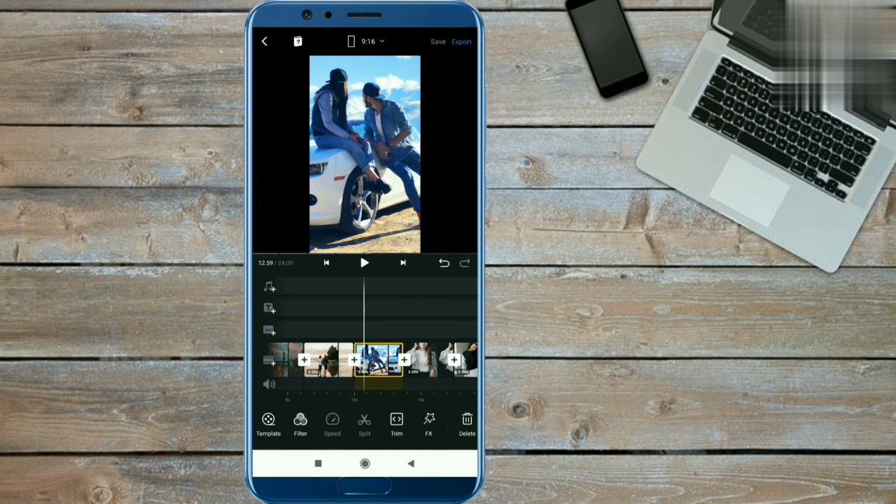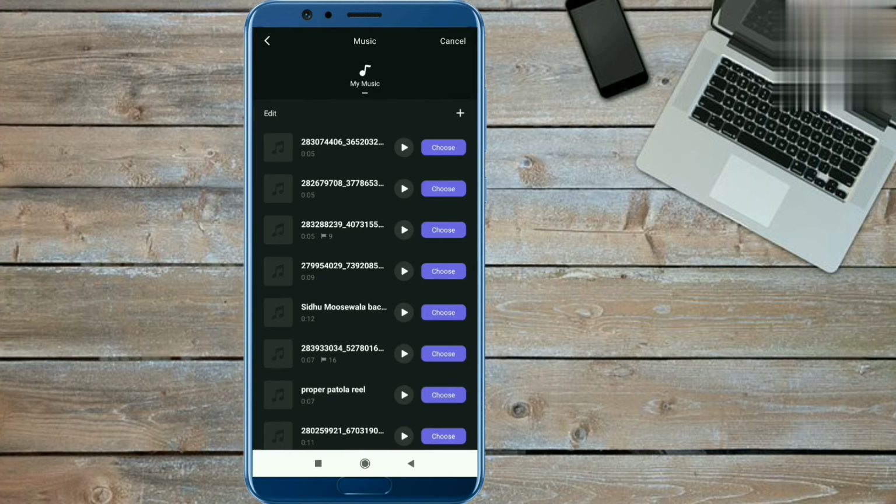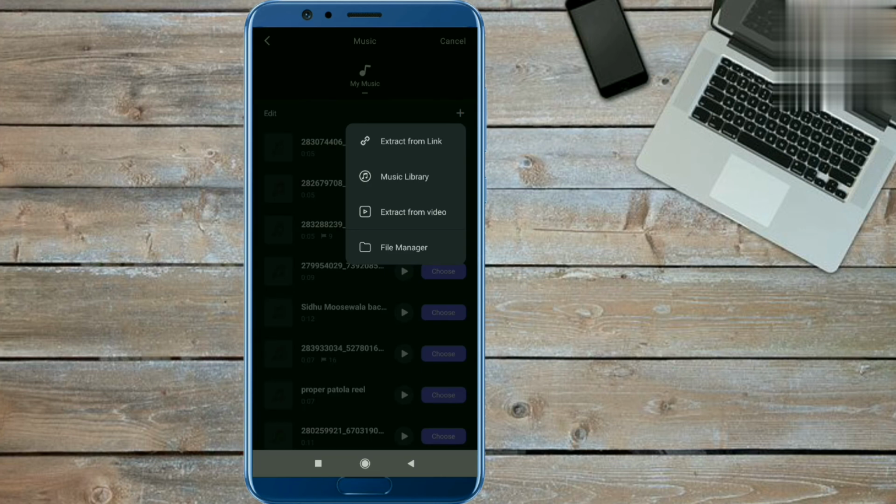So first you download the reel video. After that we will extract the music from that reel. When you have downloaded that reel video, click here, click the plus icon, and click the music option to extract the music. Click the plus icon and here you will get the extract from video option.